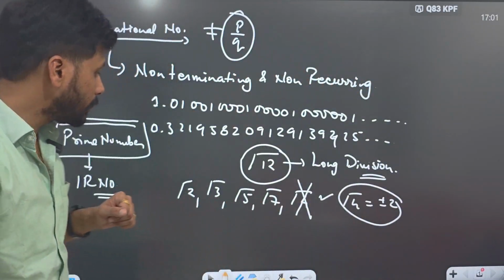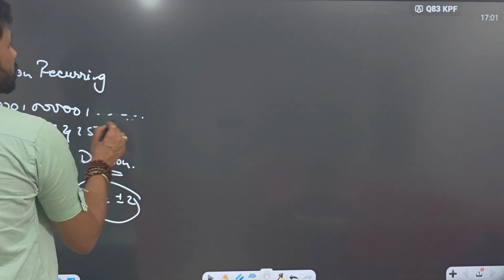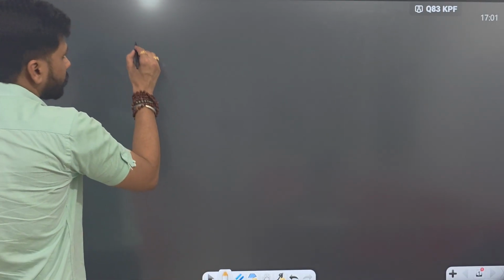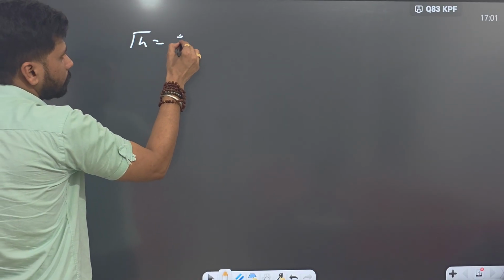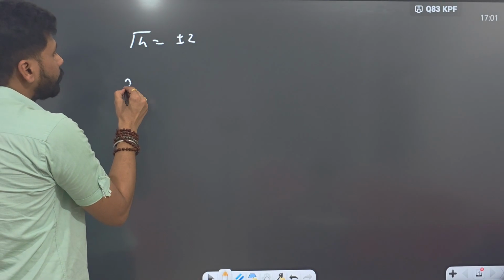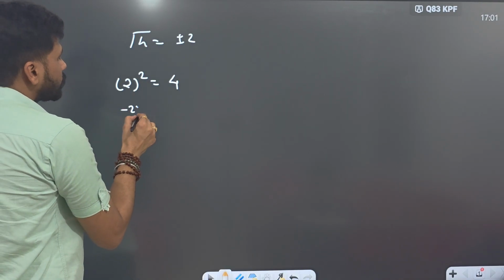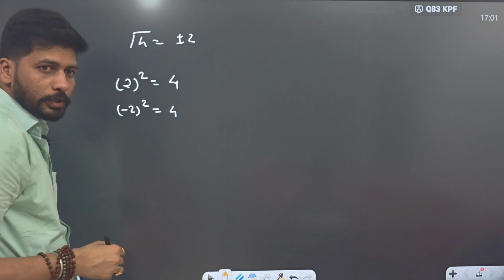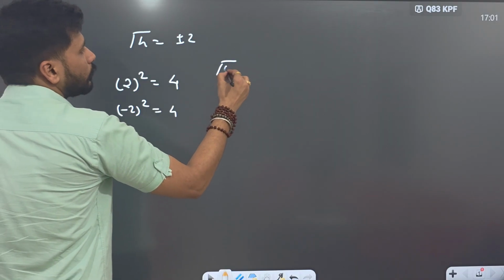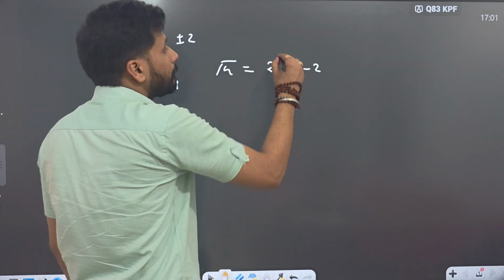Can you tell me why plus and minus 2? Why am I not writing only plus 2? No, because the value of plus 2 squared gives you 4, and the value of minus 2 squared will also give you 4. So how could I say that the square root of 4 will be only 2 or only minus 2? It can be either.